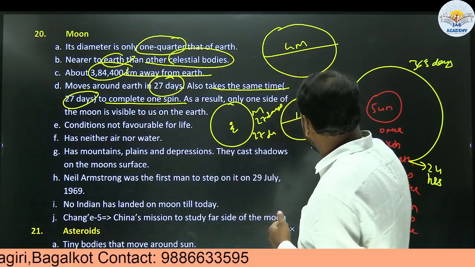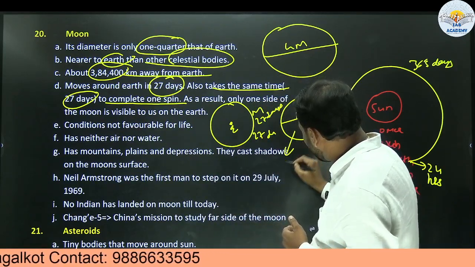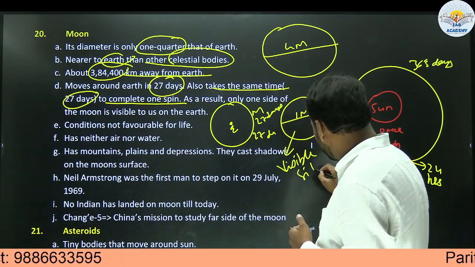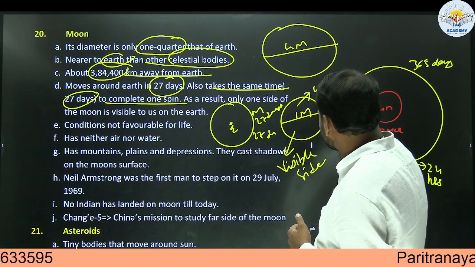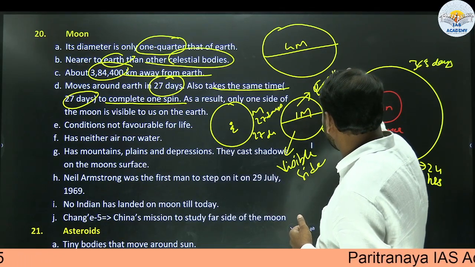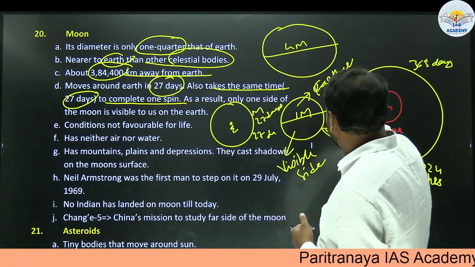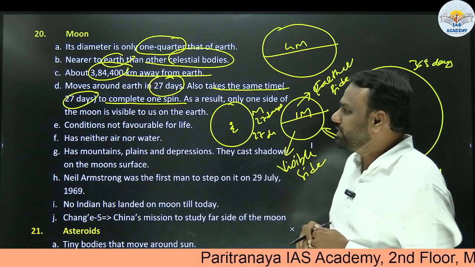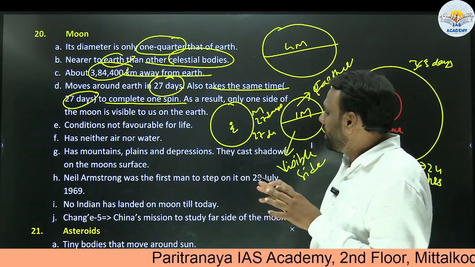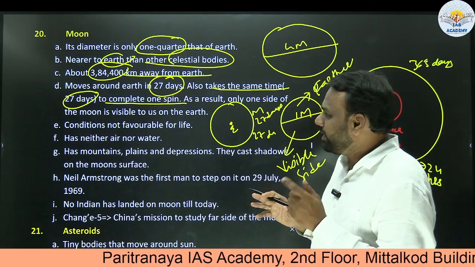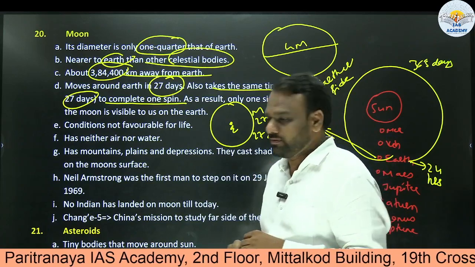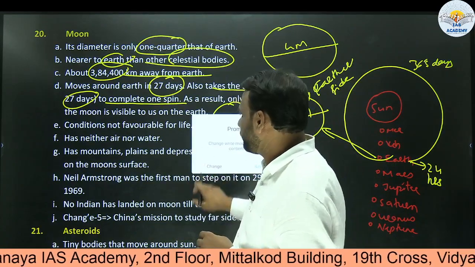So if this is the moon, the part which is visible to Earth, we call it the visible side. Next, the other side, or farther side. We will never be able to see this farther side. We will only see one side of the moon because it has equal rotation time and revolution time. So even this question can be asked in the prelims.